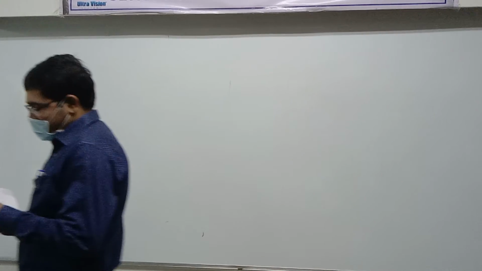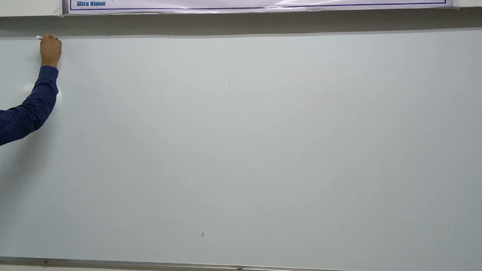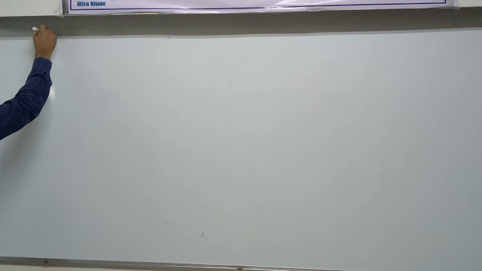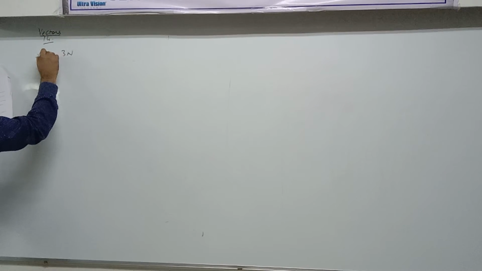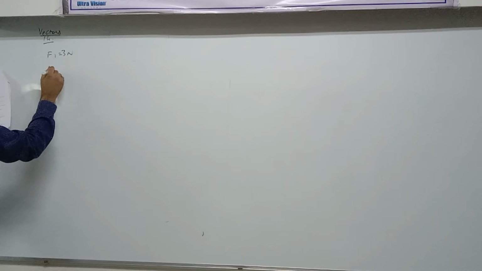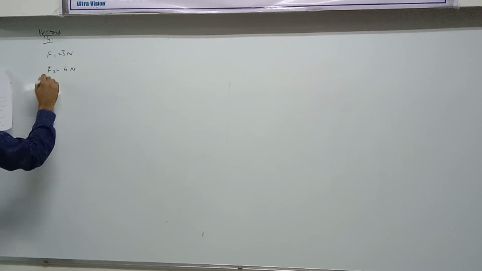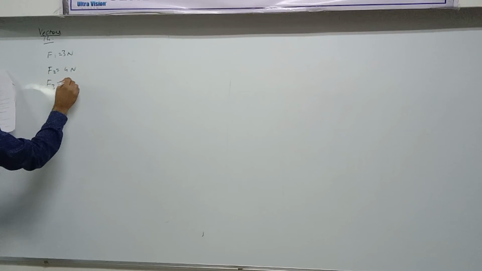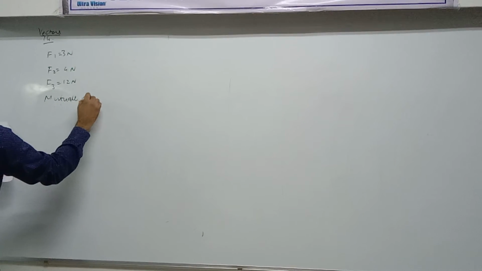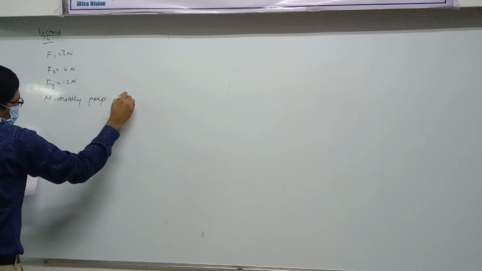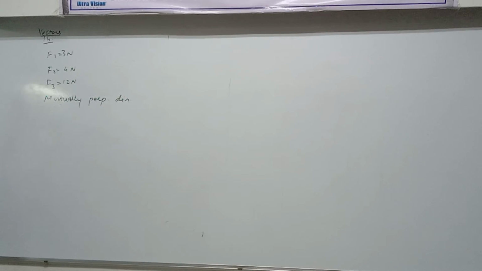Okay, the question says force is 3 Newton, 4 Newton and 12 Newton act at a point. So 3 Newton, let's call it F1, F2, let's call it 4 Newton and F3, let's call it 12 Newton. Act in mutually perpendicular direction. Means they are all perpendicular to each other. Question is clear? Okay.